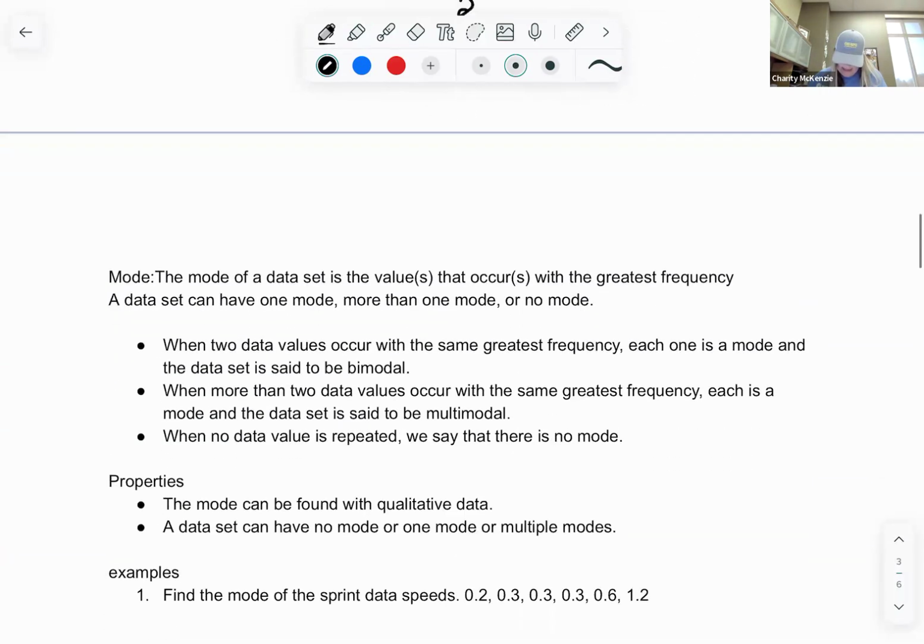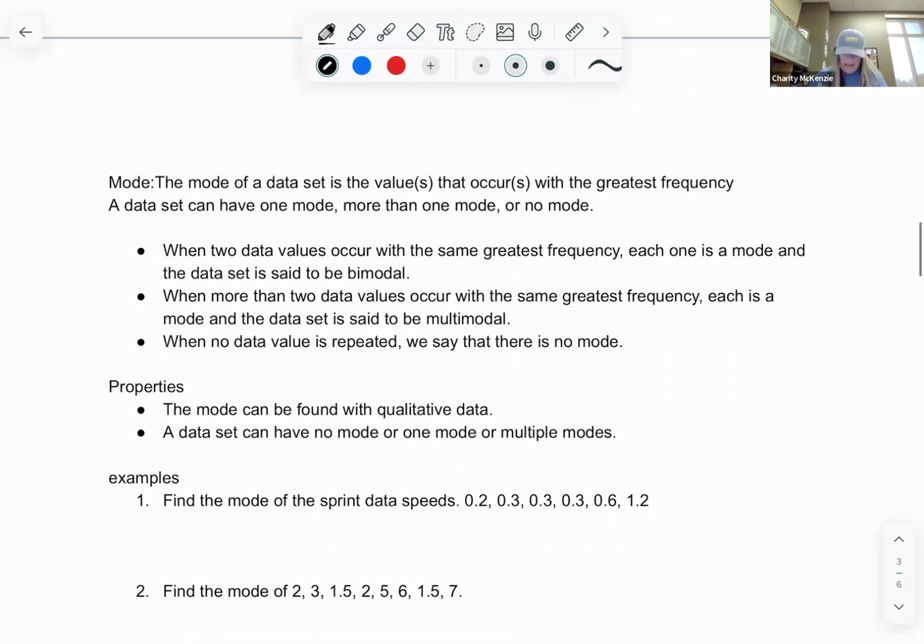Okay, almost last. Mode is our next one. So mode's important because mode is our middle for qualitative data, right? Where our values are words or categories. So if I have categories, the mode's the only way to find the middle. The problem with the mode, right, is you may not have one. You may have multiple modes. So sometimes it is not useful. It just depends on your data. That's what this is going for.